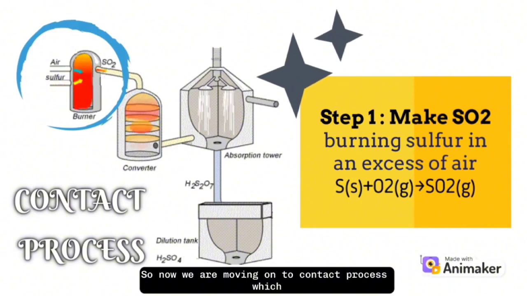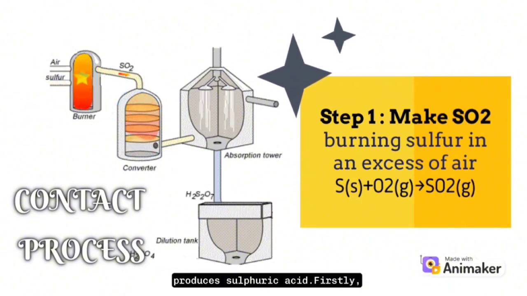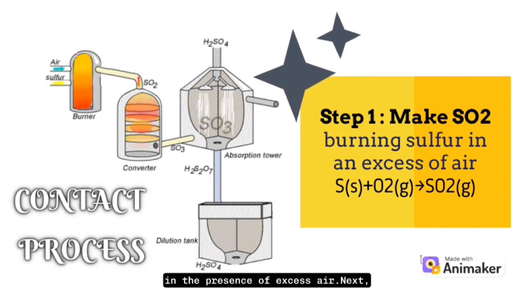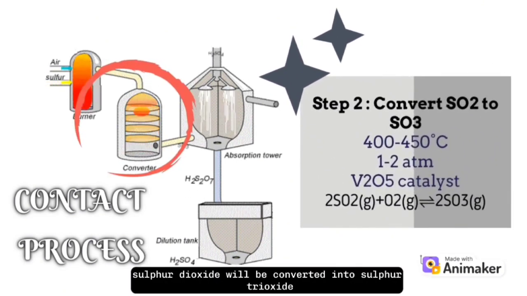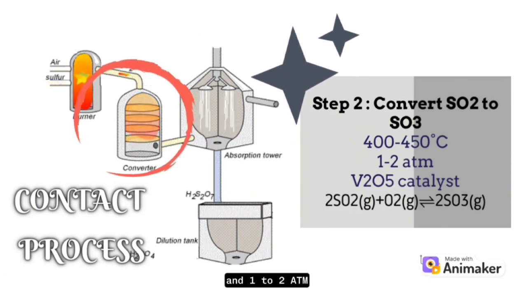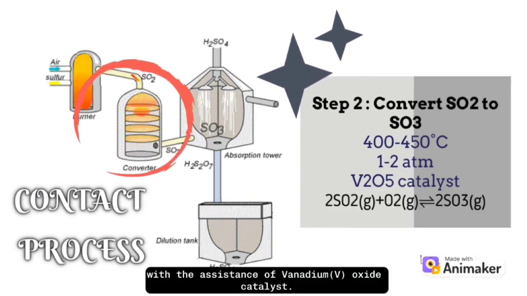So now we are moving on to the contact process which produces sulfuric acid. Firstly, sulfur dioxide can be prepared by burning pure sulfur in the presence of excess air. Next, sulfur dioxide will be converted into sulfur trioxide in a condition of 400 to 450 degrees Celsius and 1 to 2 atm with the assistance of vanadium oxide catalyst.